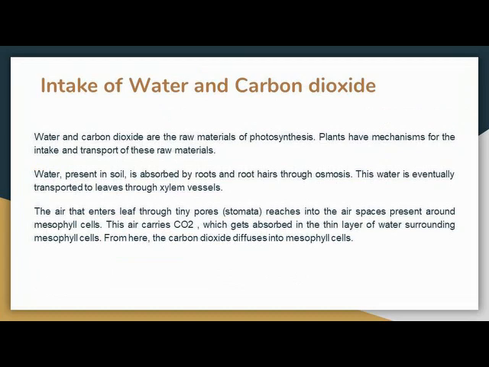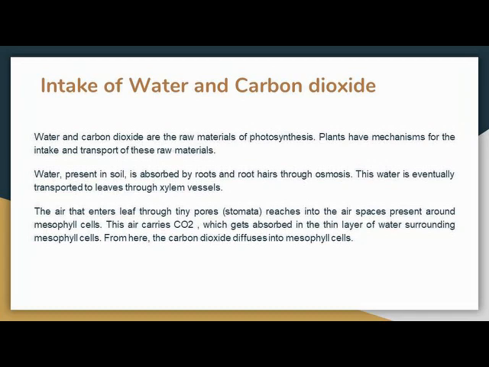Intake of water and carbon dioxide. Water and carbon dioxide are the raw materials of photosynthesis because these two substances are used for the production of glucose and oxygen. Plants have a mechanism for the intake and transport of these raw materials. First, water. How is water transported? Water present in soil is absorbed by roots through osmosis. And what is osmosis? Osmosis is the movement of water from a dilute solution to the concentrated one through a membrane. This water is eventually transported to leaves through the xylem tube.